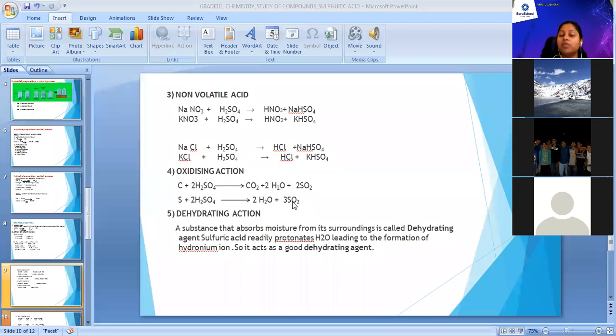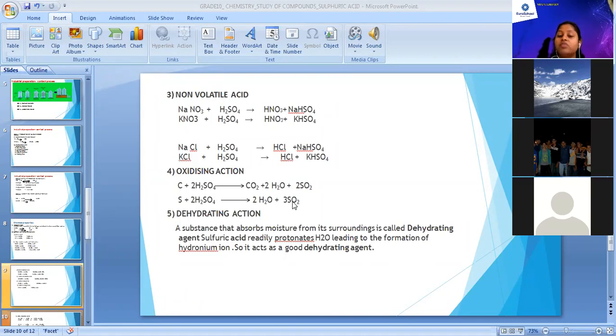In your book, they have given many reactions with metals. They have given reactions with different inorganic compounds for oxidation. But in our syllabus, we are going to study only 2 reactions, oxidizing action of sulfuric acid with carbon and with sulfur, right? So we are not going to study all those metals which they have given like copper and zinc, or the compounds which they have given like H2S and HI. We are going to study the reaction only for carbon and sulfur, right? The next chemical property of sulfuric acid is dehydrating action.